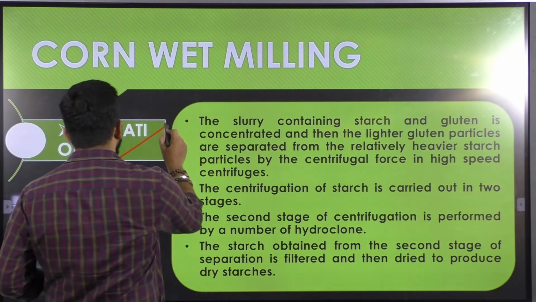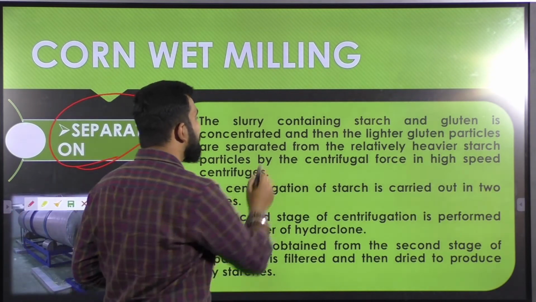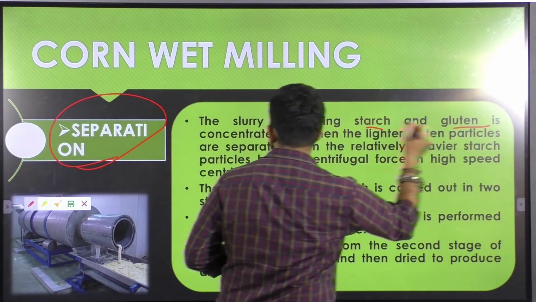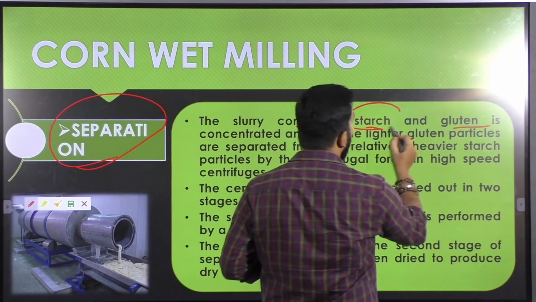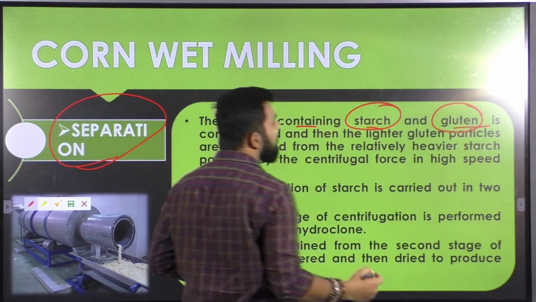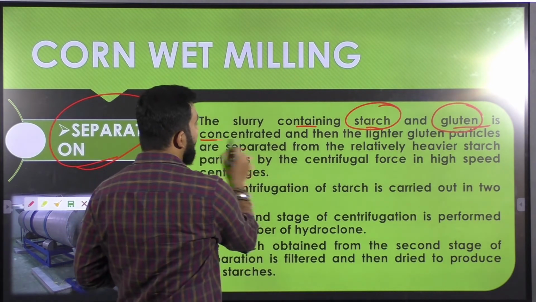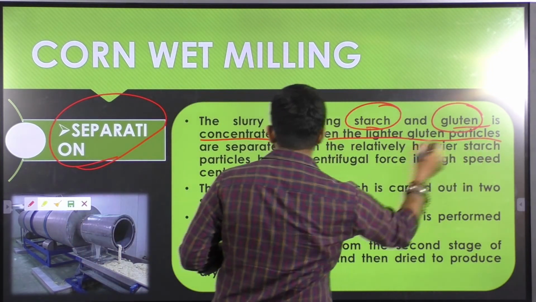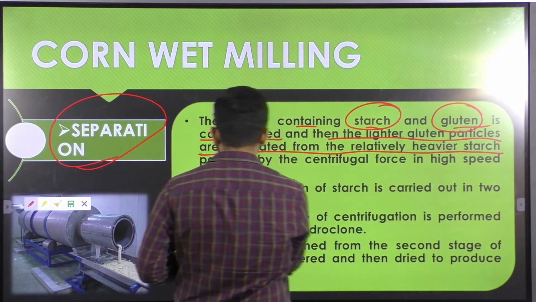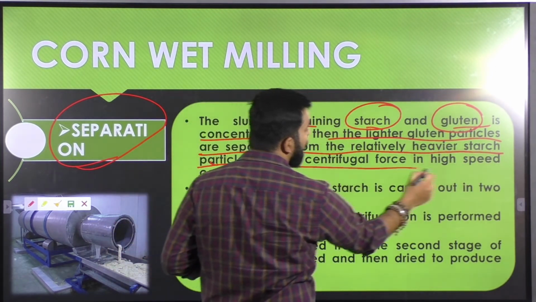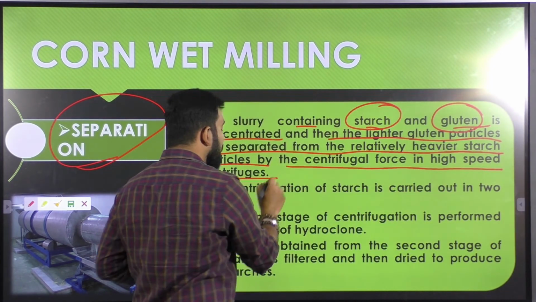In separation, the slurry contains starch and gluten, since the hull has been removed. The lighter gluten particles are separated from the relatively heavier starch particles by centrifugal forces in a high speed centrifuge.